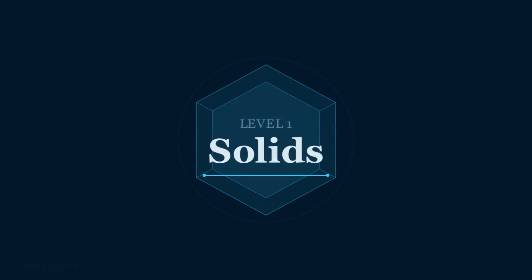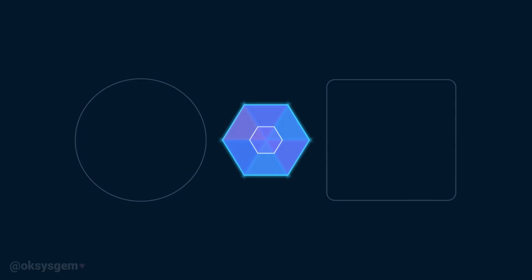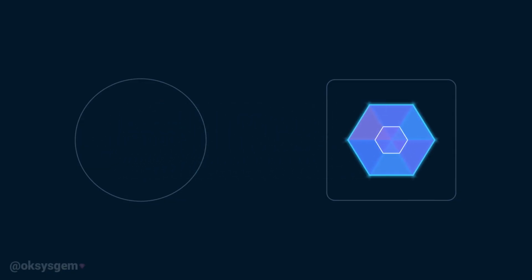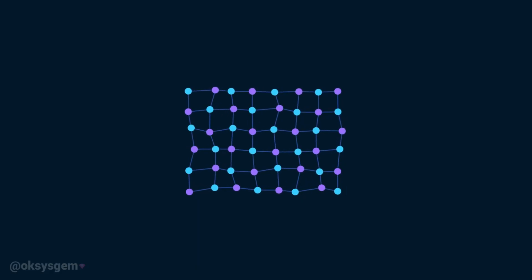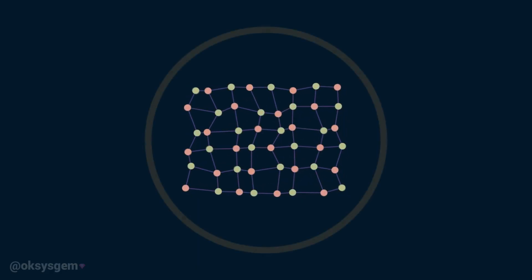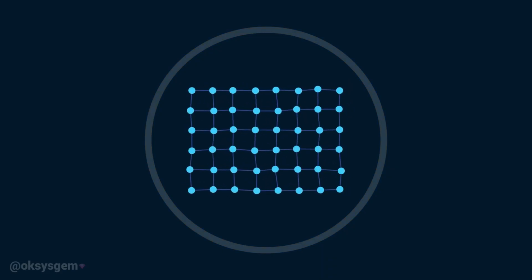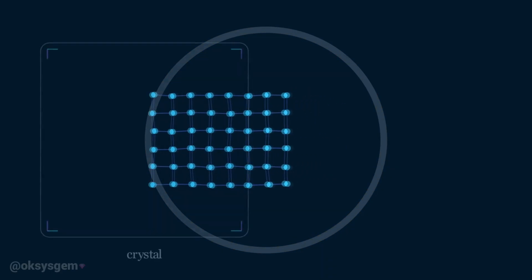Level 1, solids. A solid is matter that keeps both its shape and its volume. The particles inside a solid are packed closely together, and strong forces prevent them from freely moving past one another. They are not completely motionless, however. Even in a solid object, atoms constantly vibrate around fixed positions. Heating the solid makes these vibrations stronger, while cooling it reduces them.